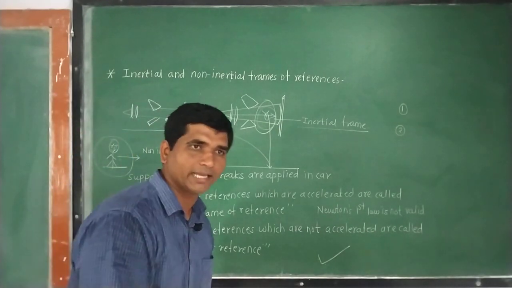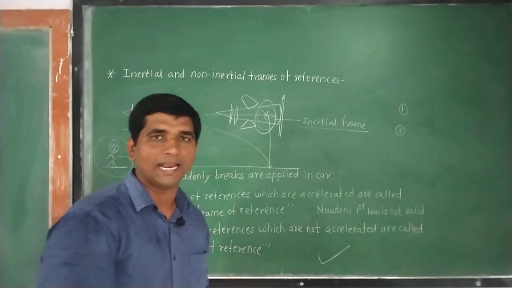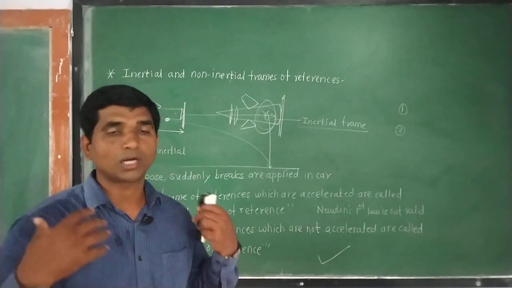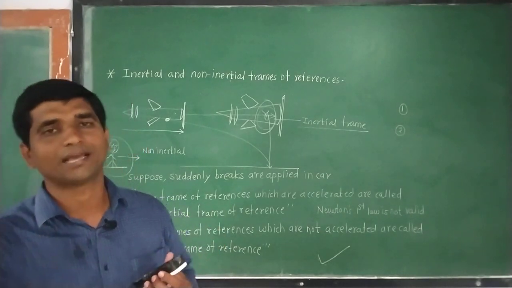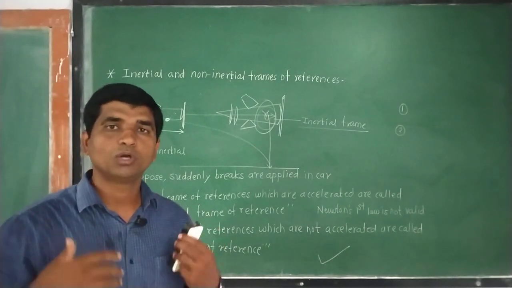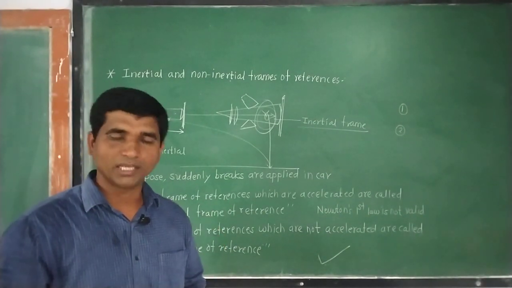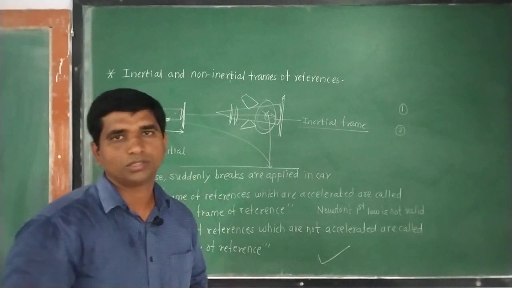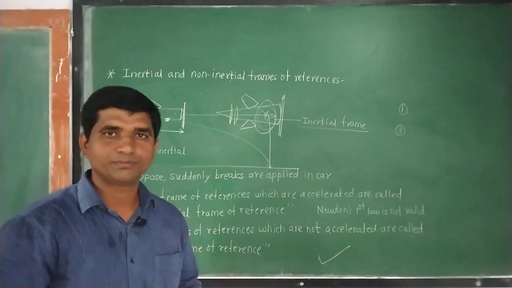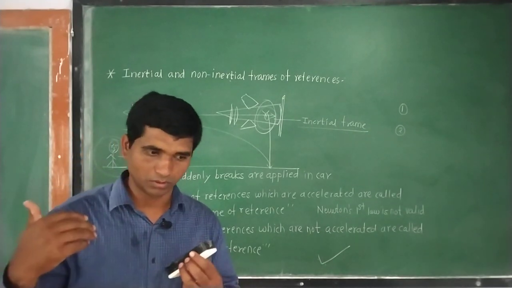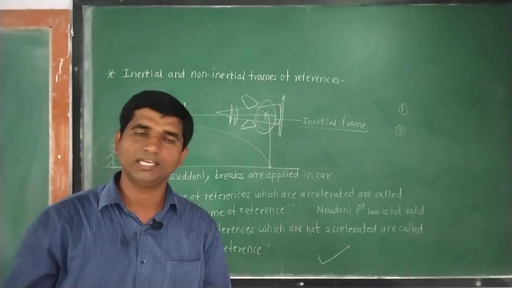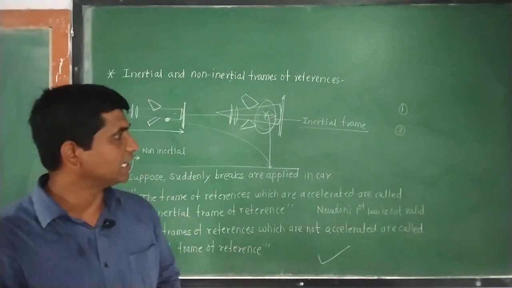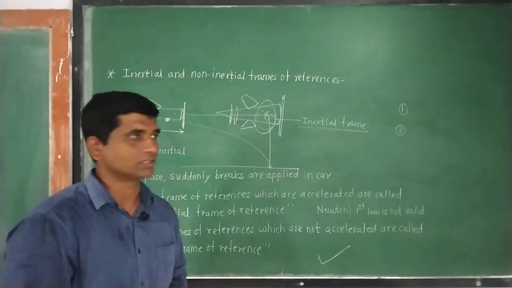As soon as your legs land on the ground, they will come to rest, but your upper body is still having a certain velocity. So you can have a chance that you can fall on the ground. So it is always better to get down from the bus or any moving object whenever it comes to rest. That is an application of Newton's first law.